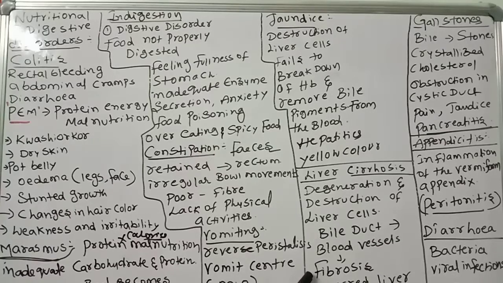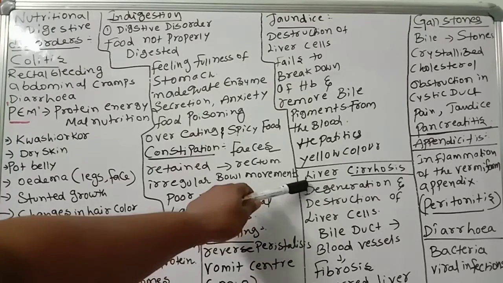Fibrosis, the deserted liver, is mainly due to infection, poison, and alcoholism. Too much alcoholism leads to liver cirrhosis, and they will die as early as possible because of it, because when the liver is damaged, living is difficult.